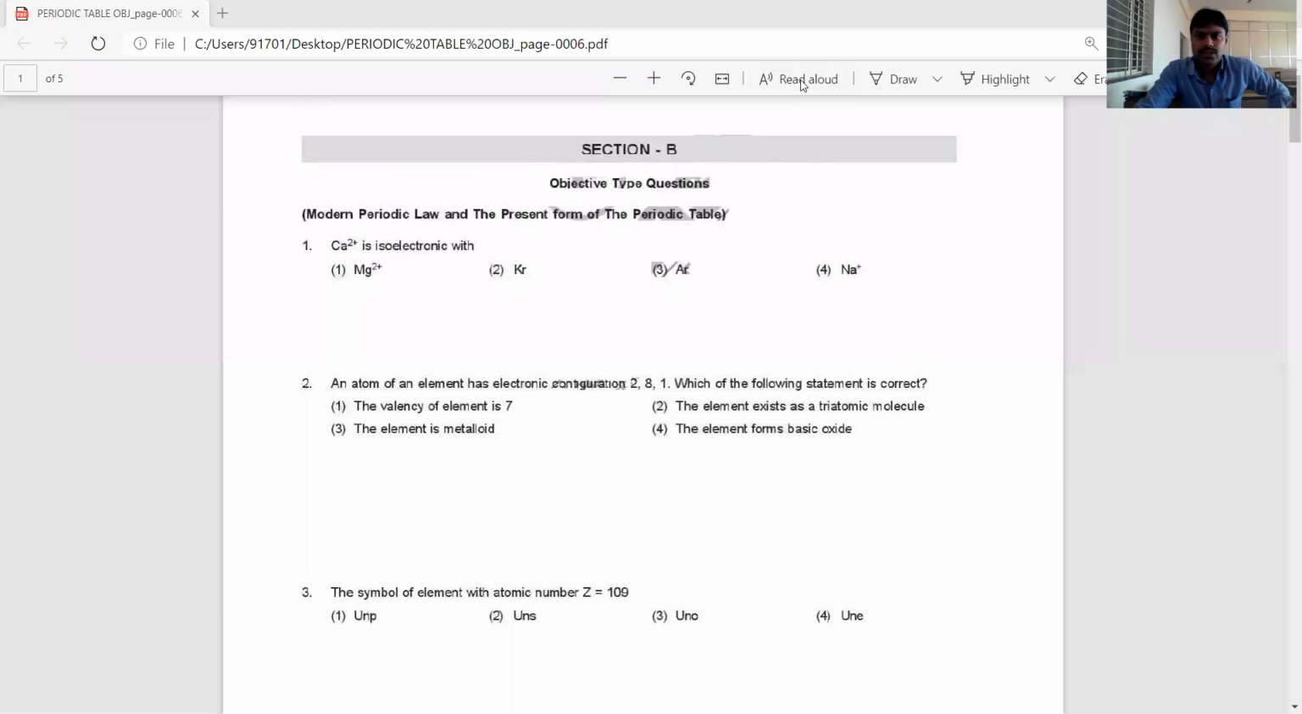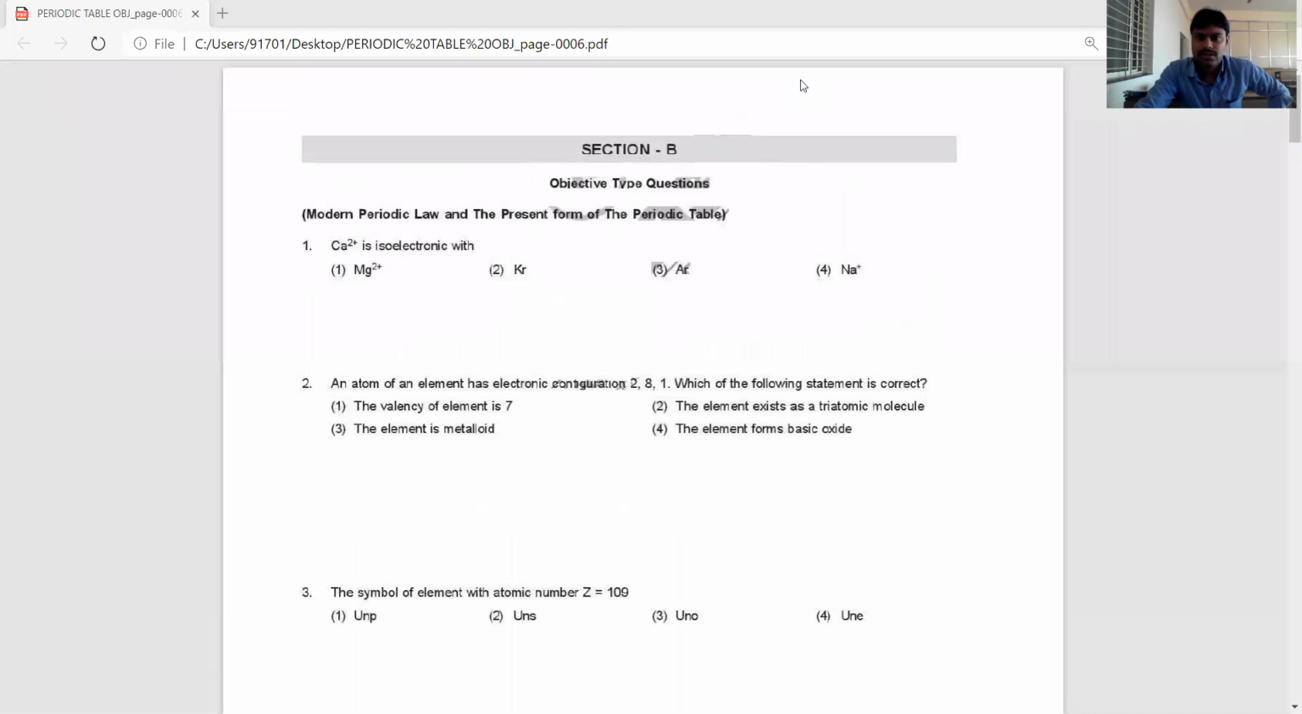Let's listen carefully. See the first question. It's a very easy question related to isoelectronic species. Let's see the first one, calcium. We have to identify the isoelectronic species of calcium plus 2. Calcium atomic number Z is equal to 20.